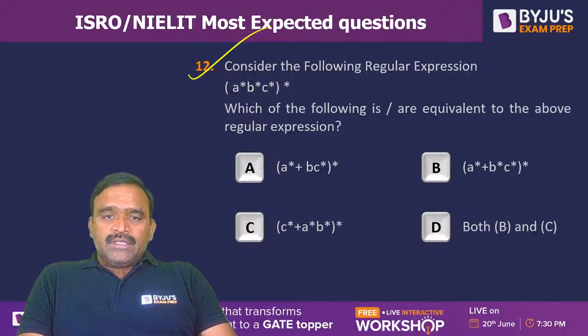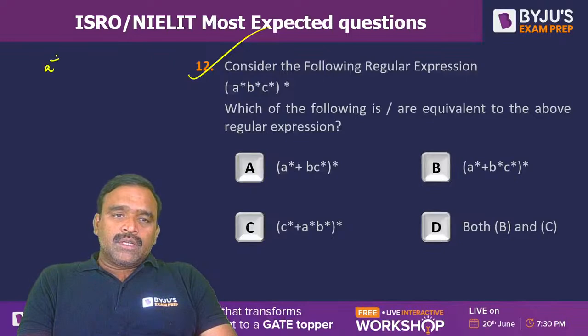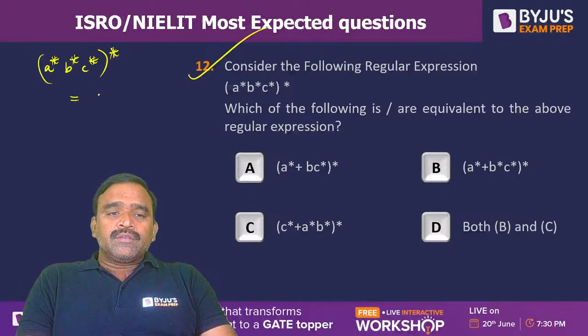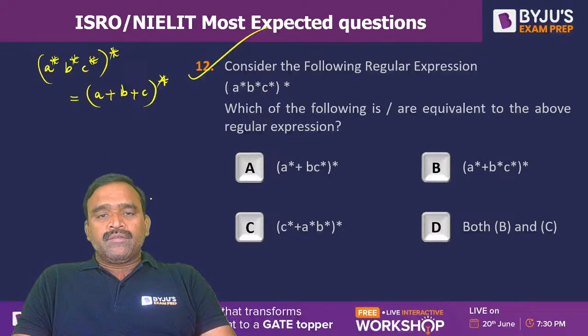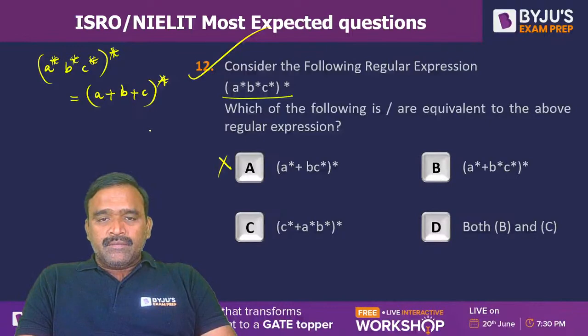Actually, for (a star b star c star) whole star, you can get all combinations of a's, b's and c's. It can also be written as (a plus b plus c) whole closure. All combinations of a's, b's and c's. So actually this particular expression is not equivalent to option A. The reason I will tell you. We can't get a string like,